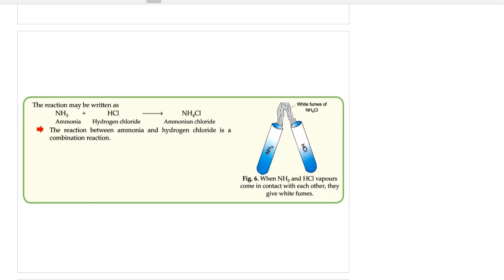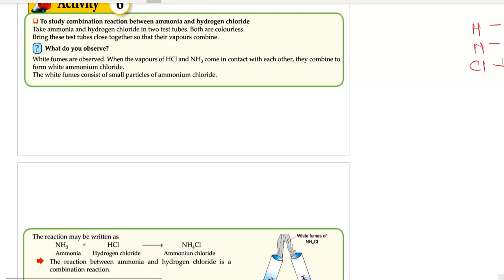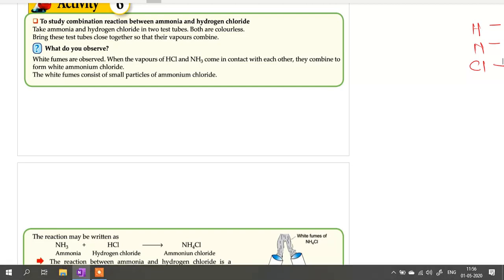Now you must remember ammonium chloride from class 9. In class 9 you have studied that ammonium chloride is a sublimable solid, right? If you heat ammonium chloride crystals, they directly get converted into vapor. So here the vapors of ammonium chloride are formed, and if you put a cold dish over it, they will all sublime over there and become deposits of ammonium chloride, right? So this is a very important reaction. Now you can very well balance the reaction. I have already shown the balancing. I'll show you here, just a moment.